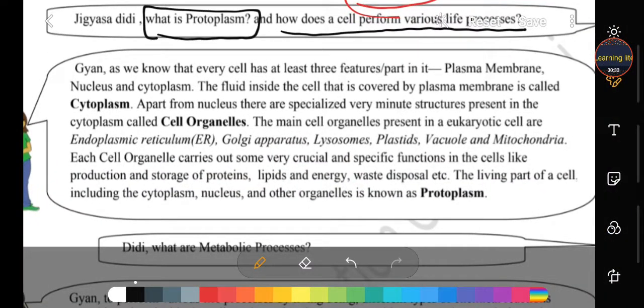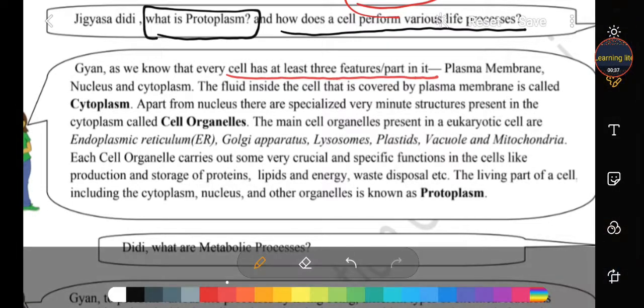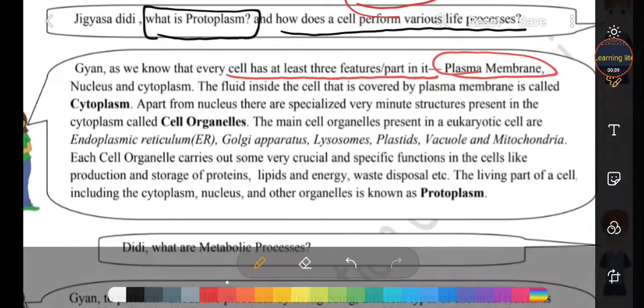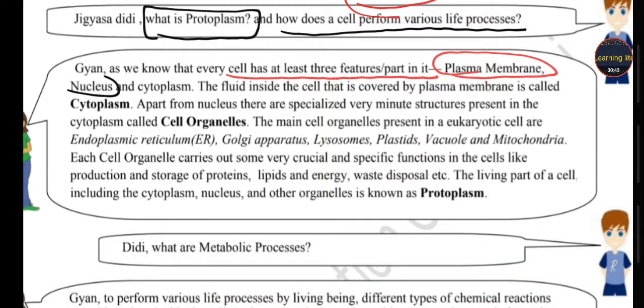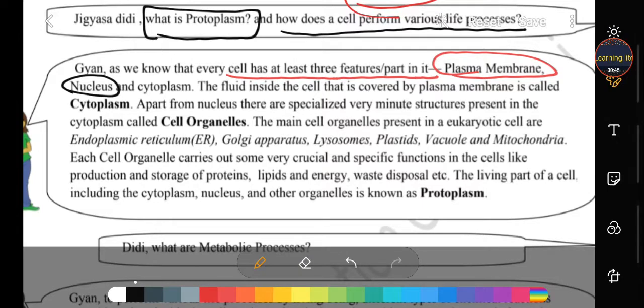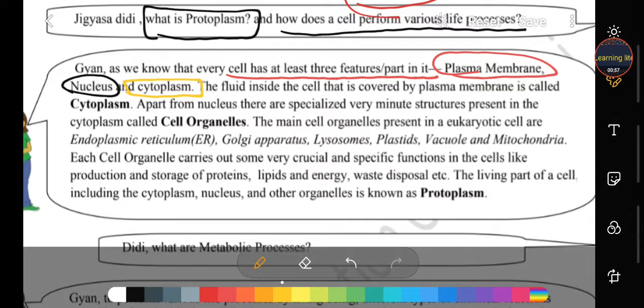Gyan, as we know, every cell has at least three features or three parts. First is our plasma membrane, which we discussed earlier in our worksheet. Second one, student, is our nucleus, that is also called the brain of the cell, which we also discussed in our last worksheet. And the last but very important part which we discuss here today is cytoplasm. Student, cytoplasm is like blood.